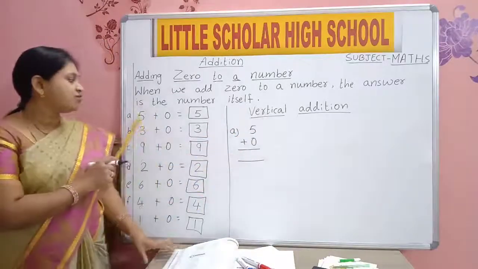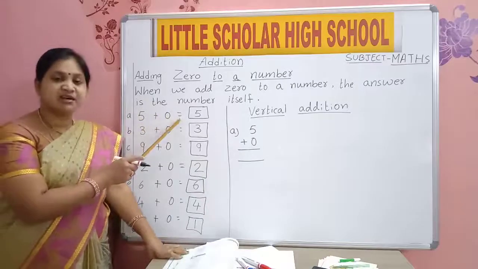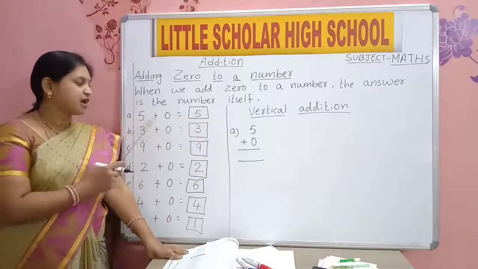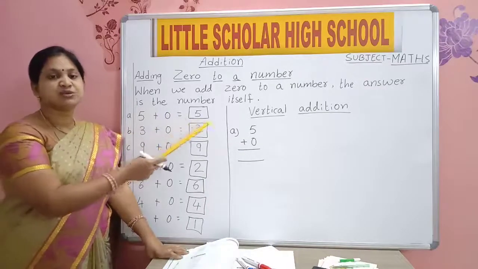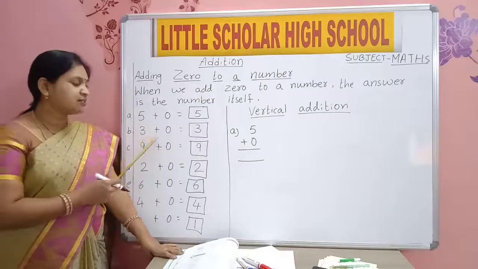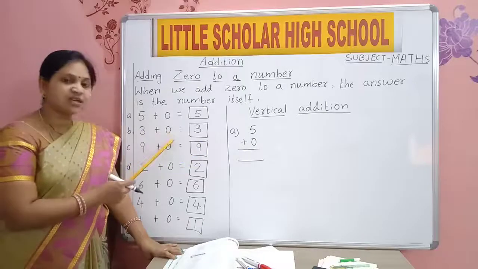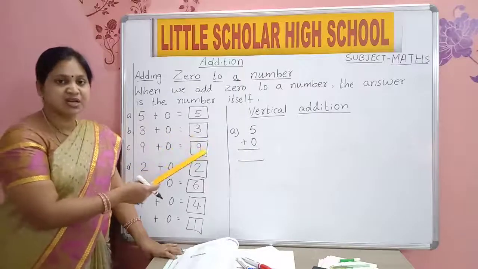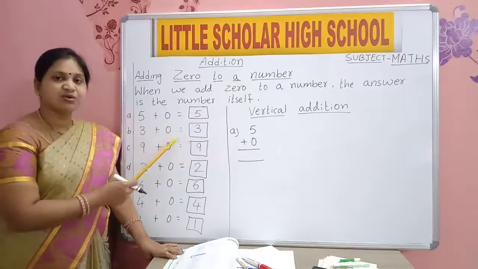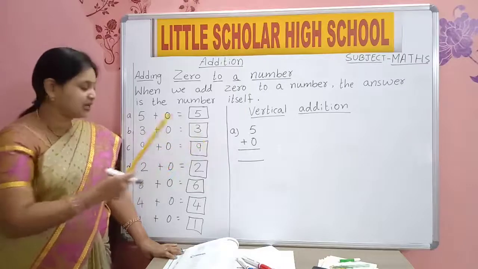Okay, read now. 5 plus 0 is equal to 5. 3 plus 0 is equal to 3.